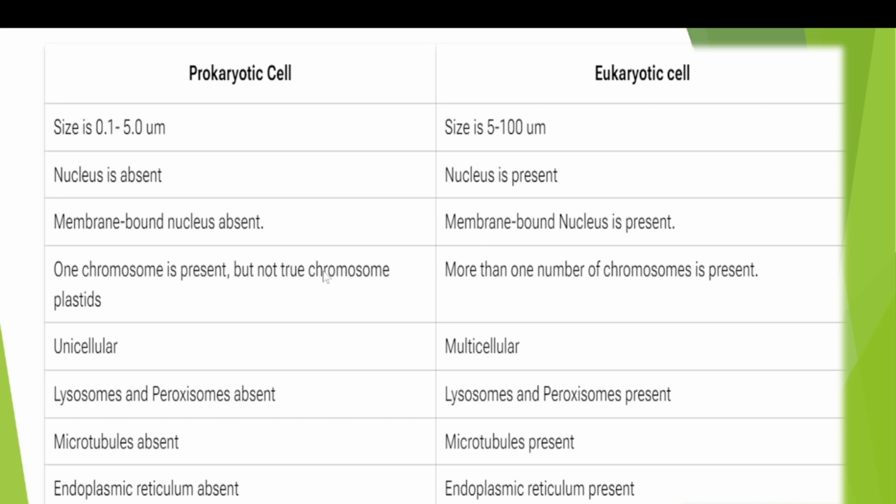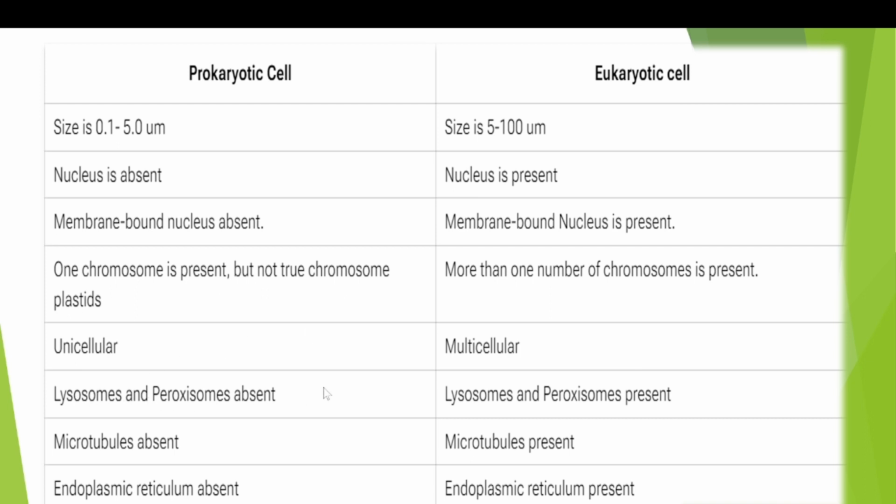That is also not a true chromosome, whereas in eukaryotes several chromosomes are present. And prokaryotes are unicellular organisms. All prokaryotes are unicellular, whereas eukaryotes are mostly multicellular organisms. Except for the protists, all remaining eukaryotes are multicellular.